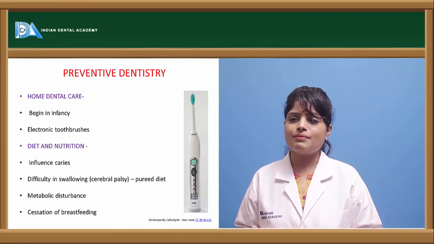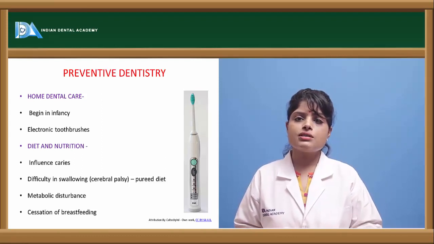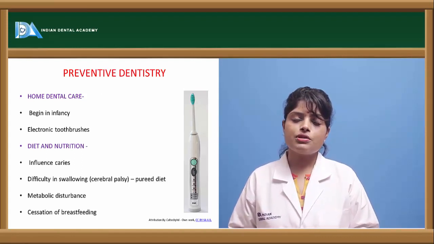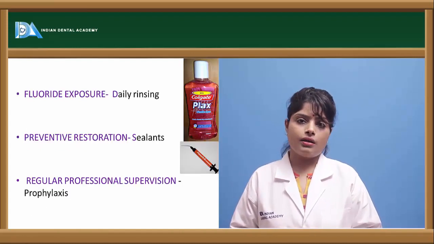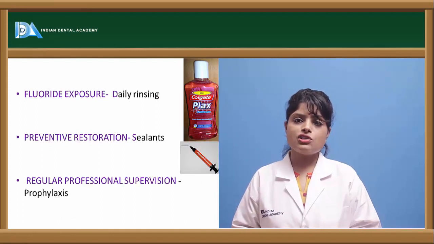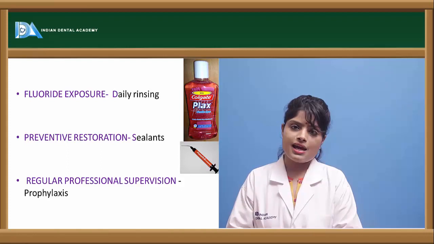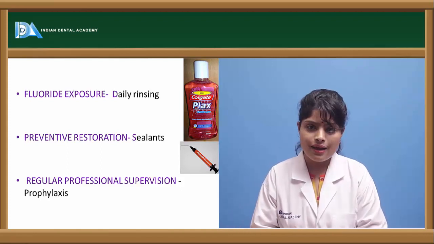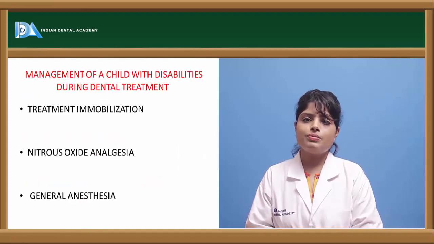Next, the handicapped child should maintain proper diet and nutrition, because they may have certain dysphagic or swallowing problems. So proper diet analysis and diet counseling of handicapped children should be done. Regular fluoride application and pit and fissure sealant application should be emphasized. So preventive dentistry is an important part in treating a handicapped child. So regular oral prophylaxis should always be done.